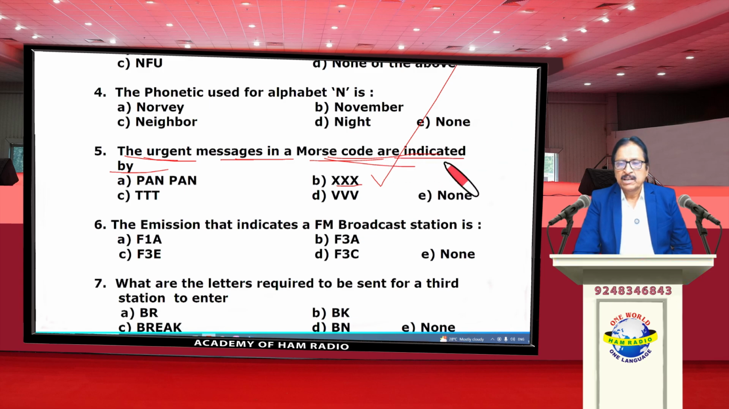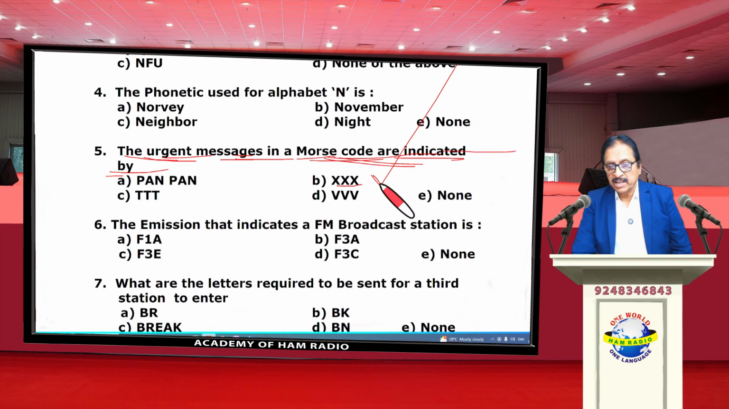Urgent messages are sent when a ship, aircraft, or any other mobile vehicle, or the safety of a person, is in grave danger. So they will be requesting immediate assistance. It has absolute priority over all other calls except distress. That means distress communication has topmost priority, and the next priority will be given to urgent messages. Urgent messages are indicated in Morse code by XXX, 3 letters.